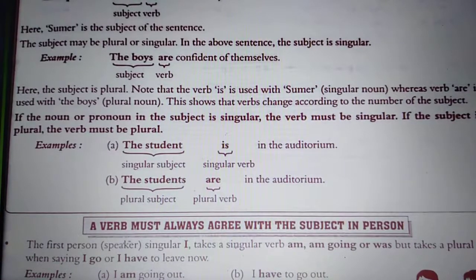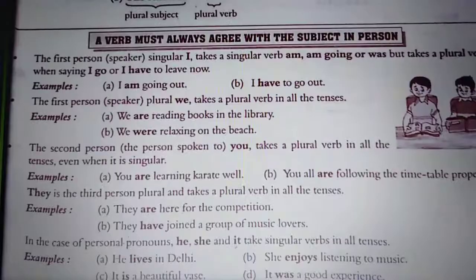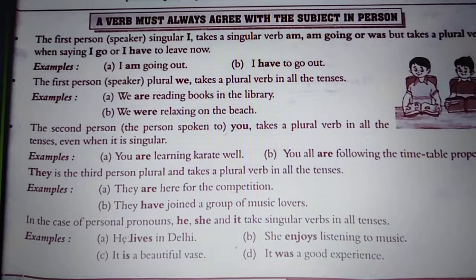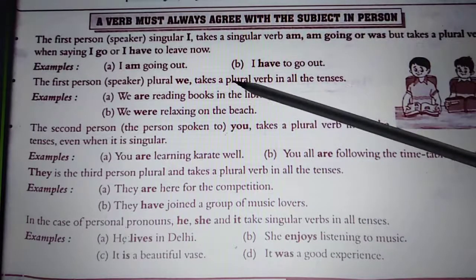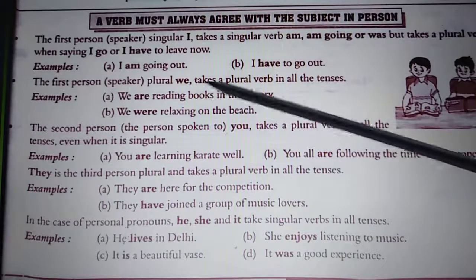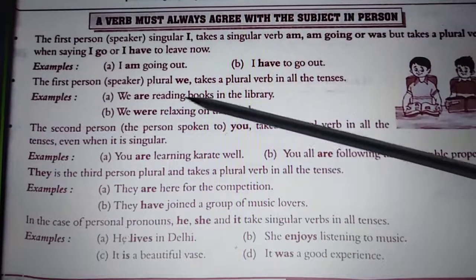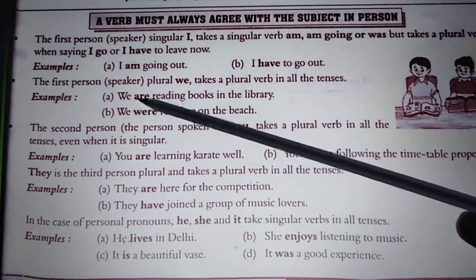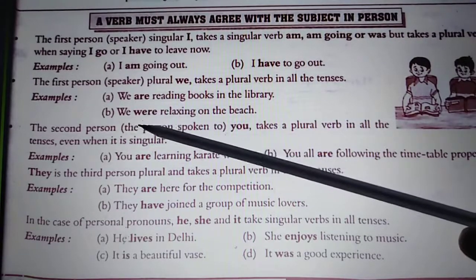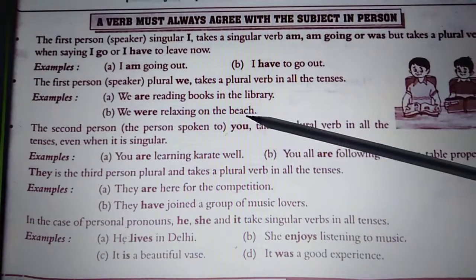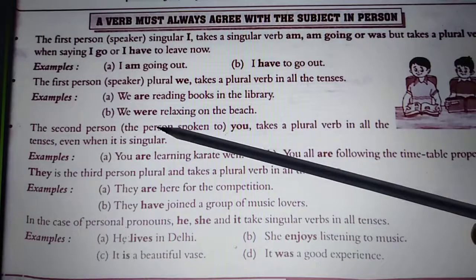Then you see in the next lines, the first person, and the first person is we. If it is we, then we take a plural verb, like: we are reading books in the library. So we is a plural subject and we have placed are. Now: we were relaxing on the beach. Here the sentence is in the past tense, so are will become were here.